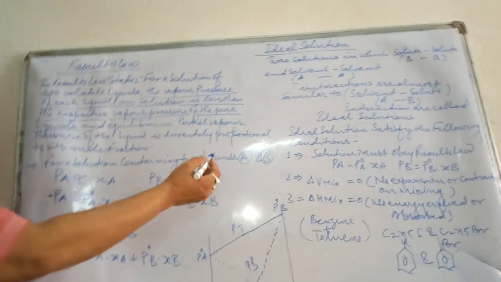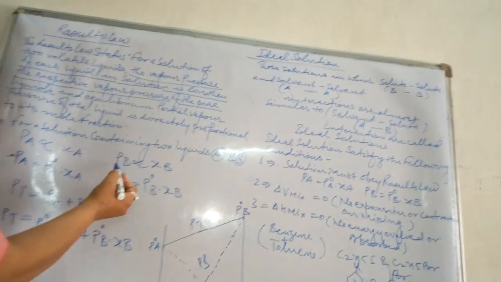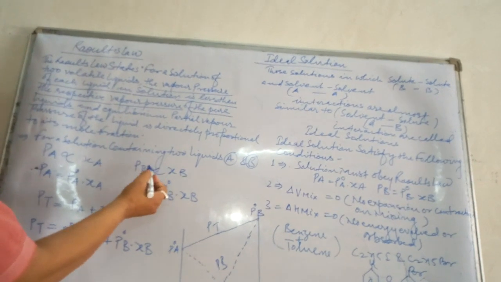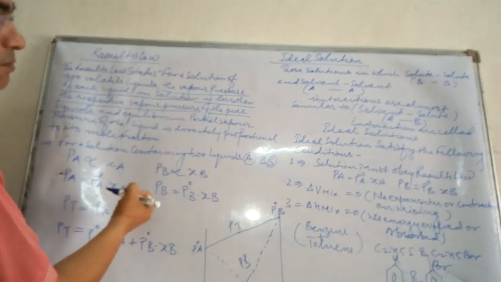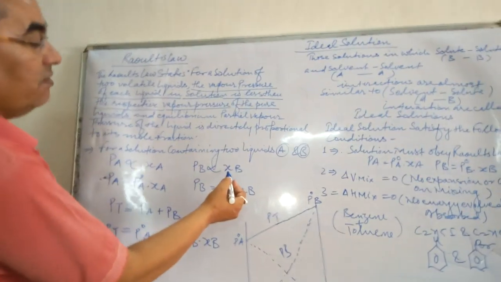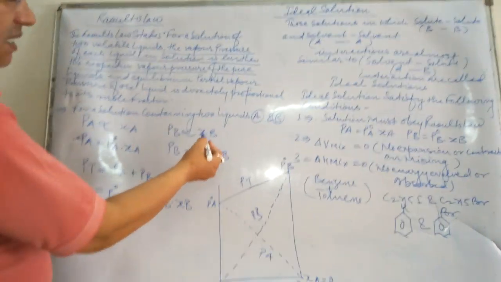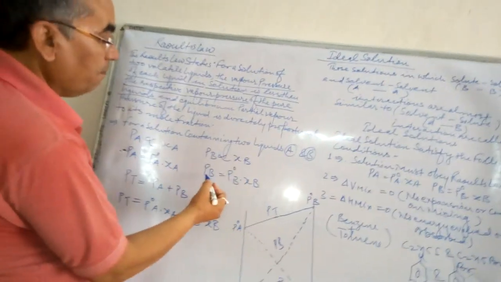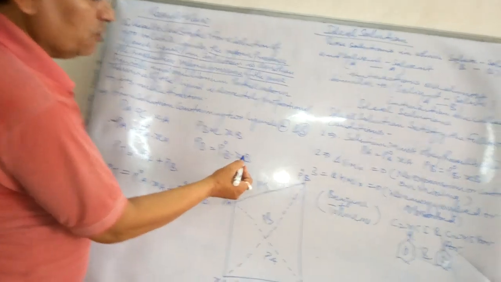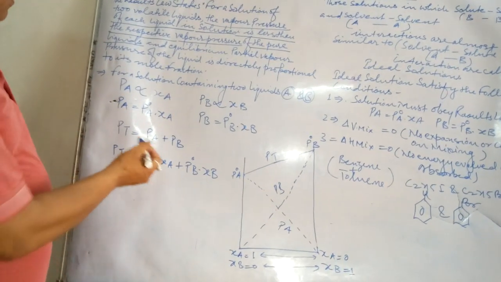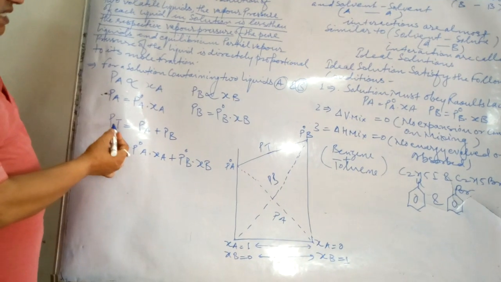Likewise, for component B, the partial pressure of liquid B in a solution is directly proportional to its mole fraction XB, means PB is directly proportional to XB, or we can write PB equals P naught B into XB. And what will be the total pressure of the solution? That is PT.